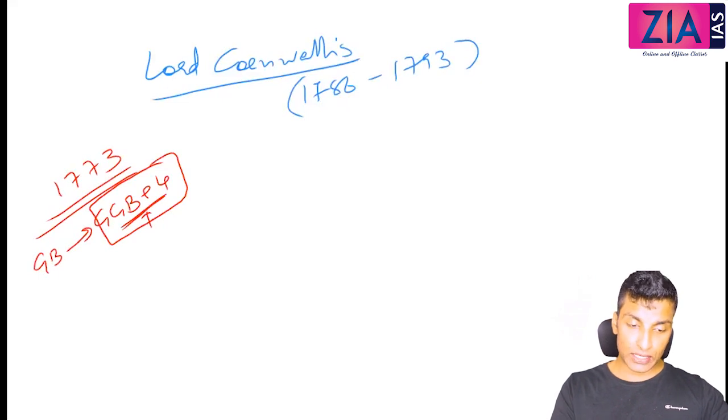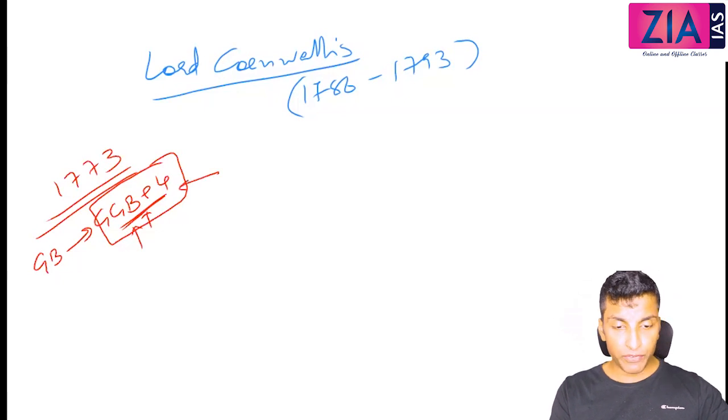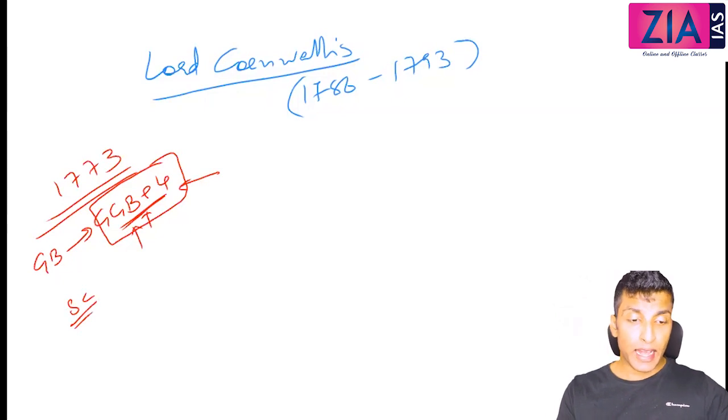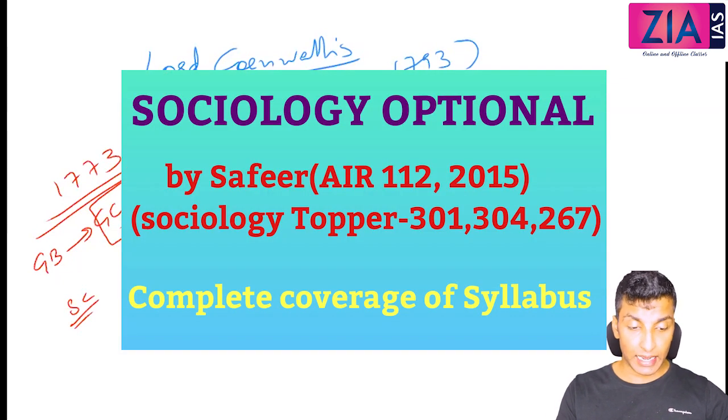The first Governor General was Lord Warren Hastings. The 4 members were Richard Barwell, Philip Francis, George Monson and John Clavering. We have also discussed the issue with respect to majority, and the provision related to the Supreme Court, which was established at Calcutta in 1774.